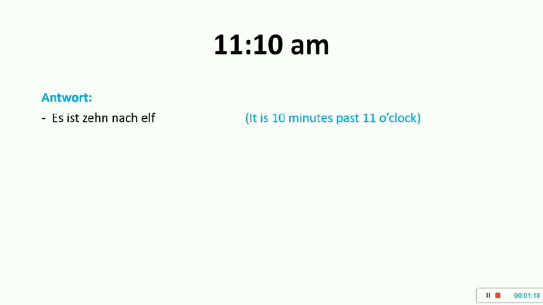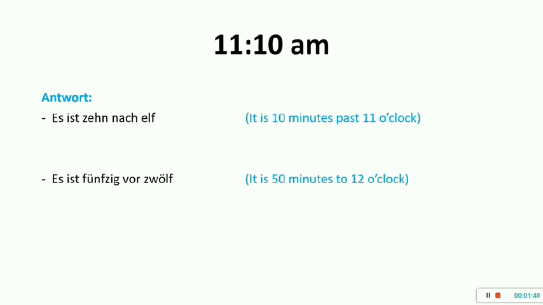Or I can also say es ist 50 vor 12. 50 is nothing but 50. So 50 minutes before 12, it needs 50 minutes to make it to 12. So I can also say 50 vor 12.